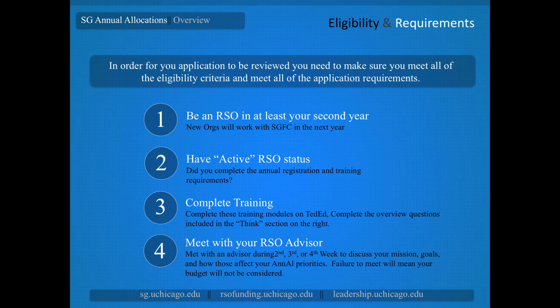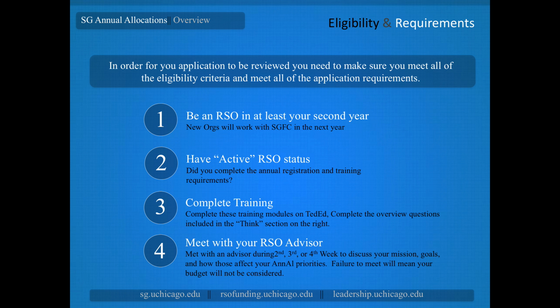If your organization did not complete those requirements and has a frozen status, you'll find a notification in the RSO funding website that you're ineligible to submit a new budget. If your RSO is frozen, you can contact your RSO advisor to find out what steps you might have missed, but you will not be eligible for ANL this year.